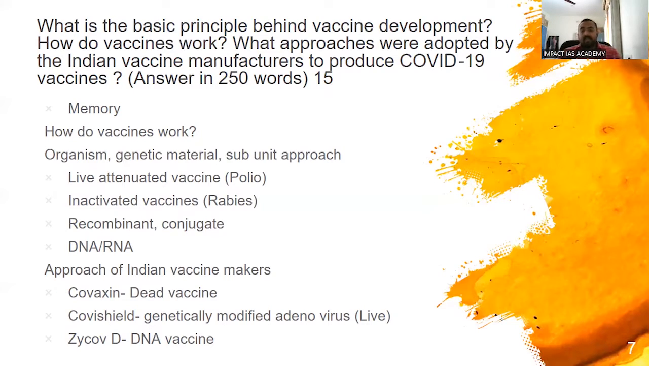Next, the Zycode DNA vaccine. That is the world's first DNA vaccine. Not only for coronavirus, for any disease, it is the world's first. So look at the strides that India is making in vaccine development. So DNA will enter into our body, DNA will produce RNA, RNA will produce proteins, which will elicit an immune response. So we can write about all this.